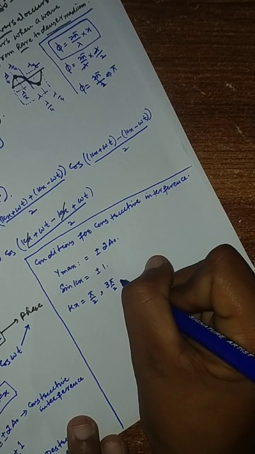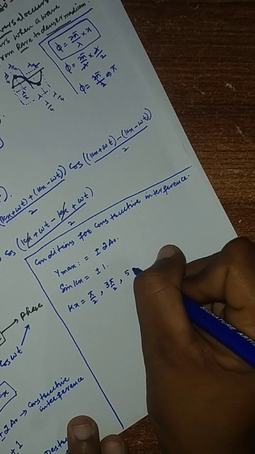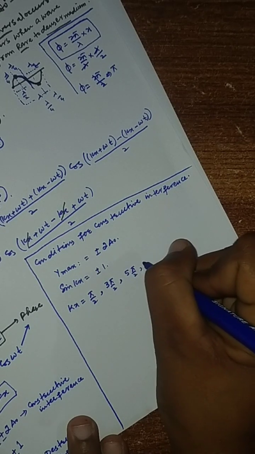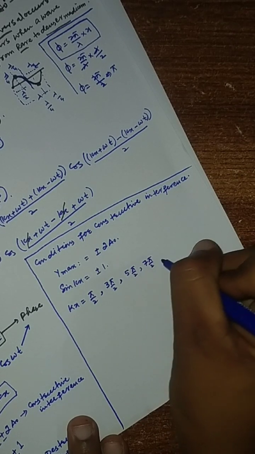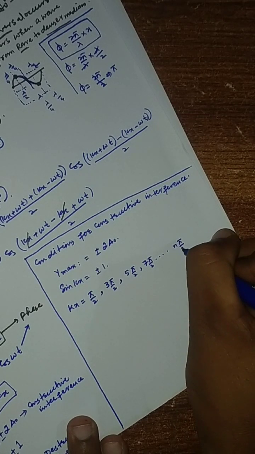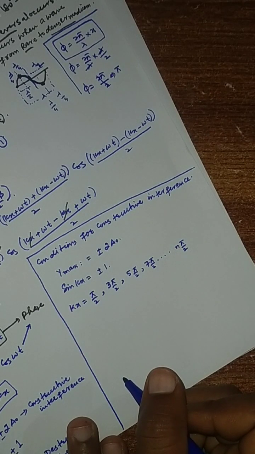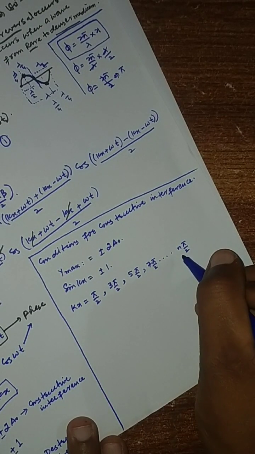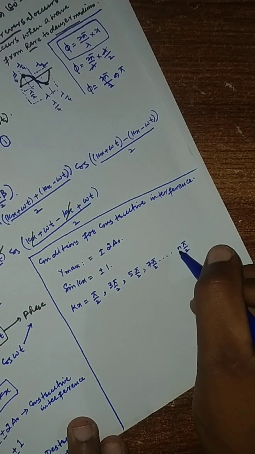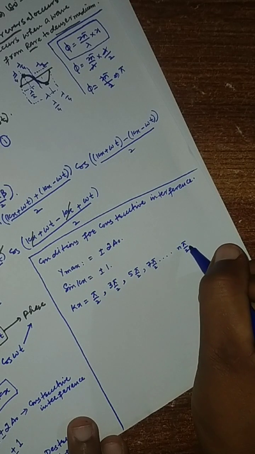Similarly, if we take 5 pi by 2, 7 pi by 2, up to n pi by 2, or in place of n we can write (2n plus 1) pi by 2.